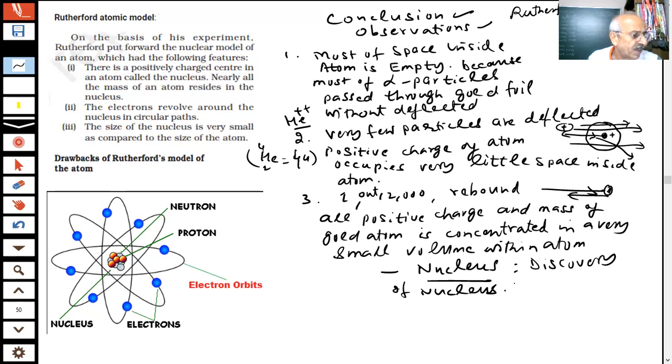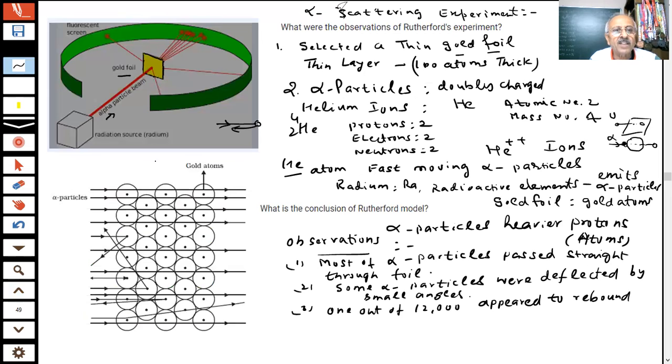Therefore, students, according to the experiment done by Rutherford, we can put forward a model. Which model was put forward by Rutherford? That is called Rutherford's atomic model. In other words, see, these are the gold atoms.